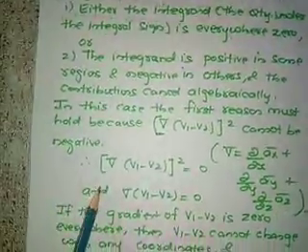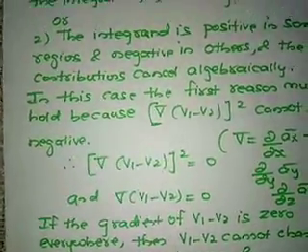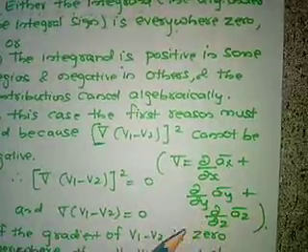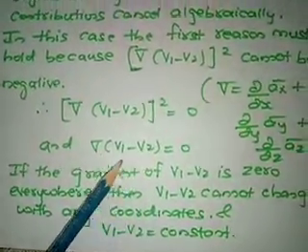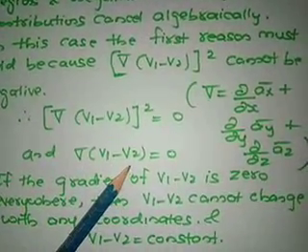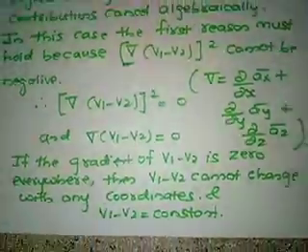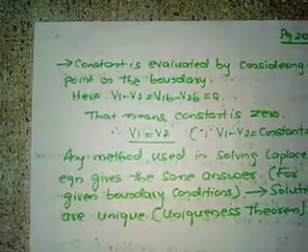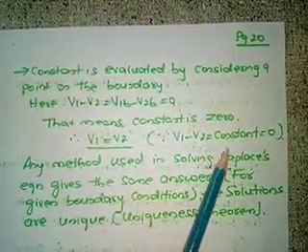That means (del of (V1 minus V2)) square equals 0. So if this is 0, then del of (V1 minus V2) equals 0. What is del? Del is dou by dou x ax bar plus dou by dou y ay bar plus dou by dou z az bar. Differentiation of this is 0, which means V1 minus V2 is a constant, since differentiation of a constant is 0. The constant is evaluated by considering the boundary point: V1b minus V2b equals 0, or V1 equals V2. So V1 minus V2 equals 0.